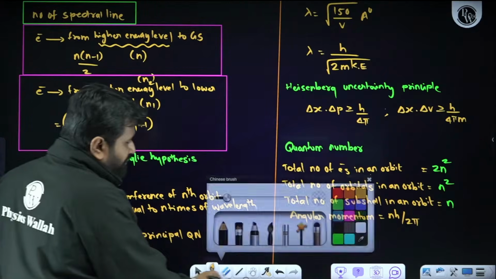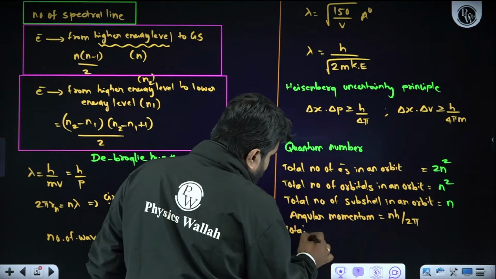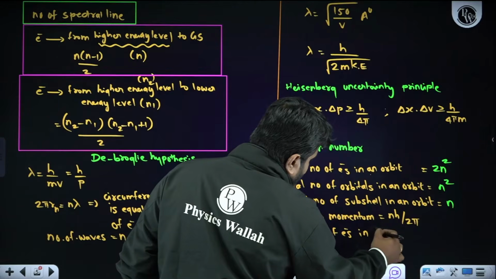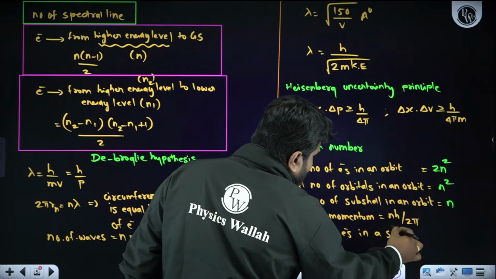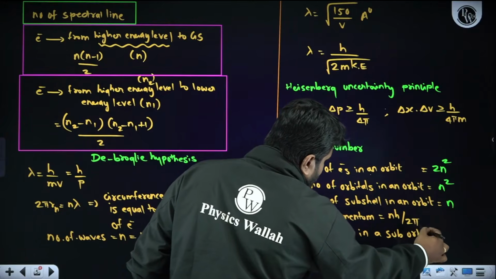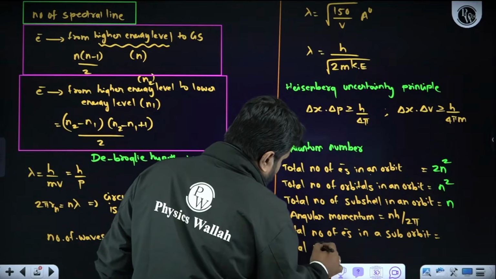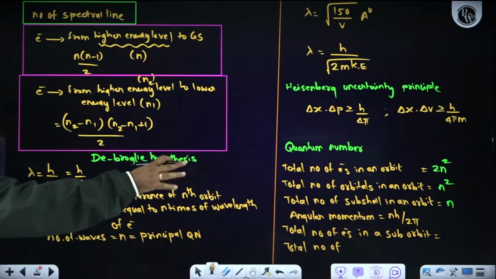Suppose instead of the principal quantum number, the azimuthal quantum number is given. Now tell me the formula to calculate the total number of electrons in a subshell. Understand the difference.